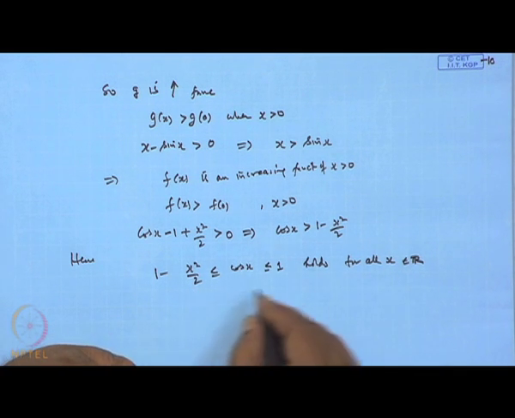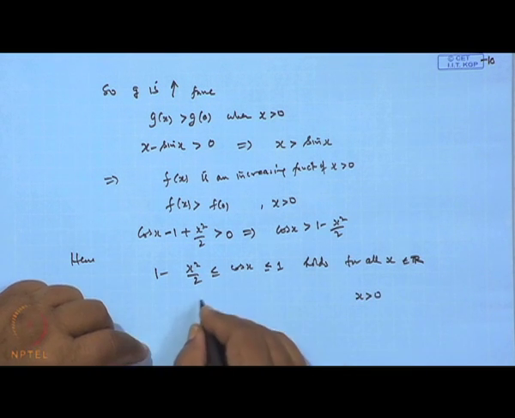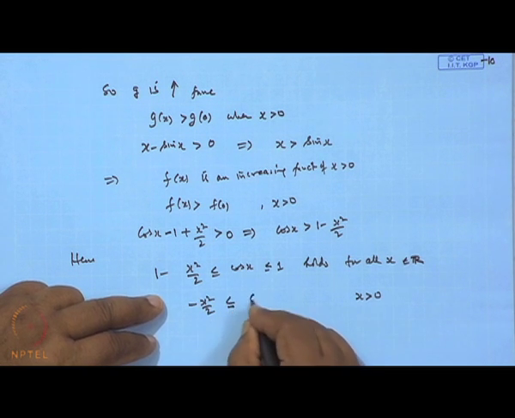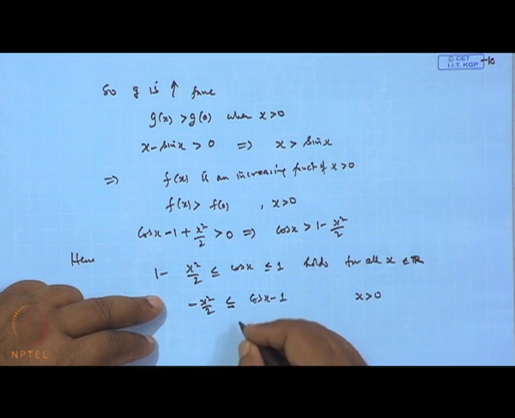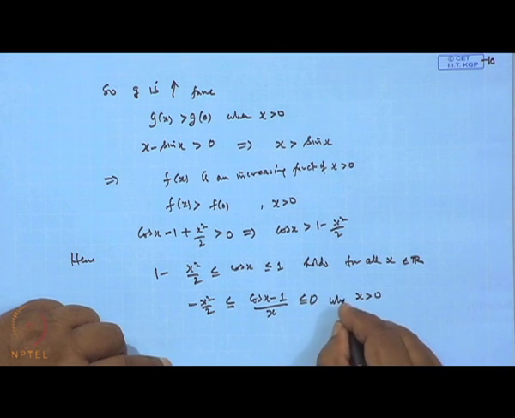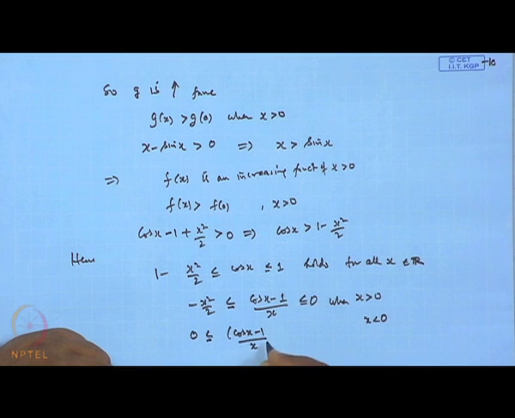So, let x be positive. Then we can write minus x square by 2 is less than or equal to cosine x minus 1, divided by x, which is less than or equal to 0. And when x is negative, we can write 0 is less than or equal to cosine x minus 1 by x, less than or equal to minus x by 2, since we are dividing by x.